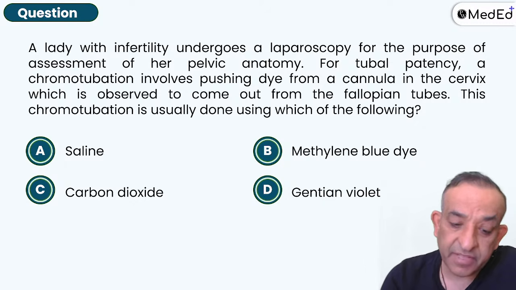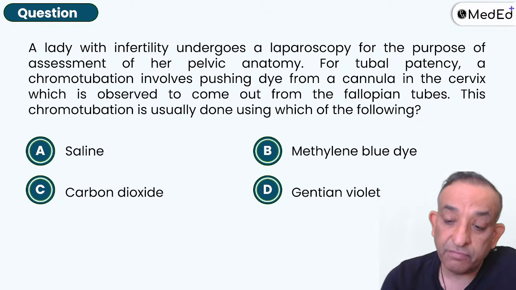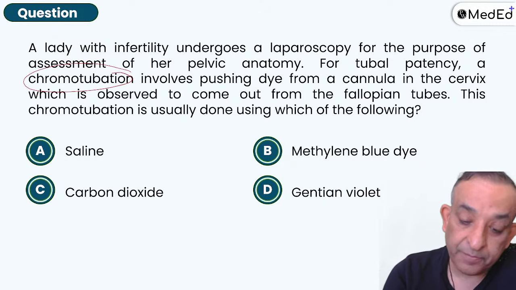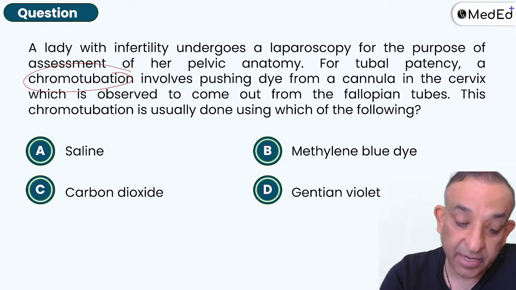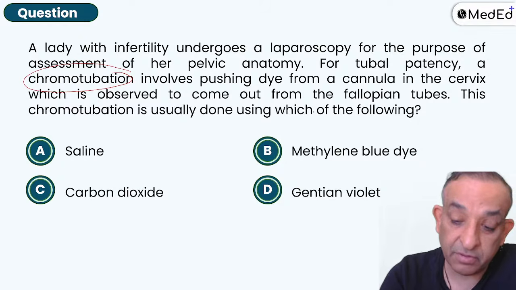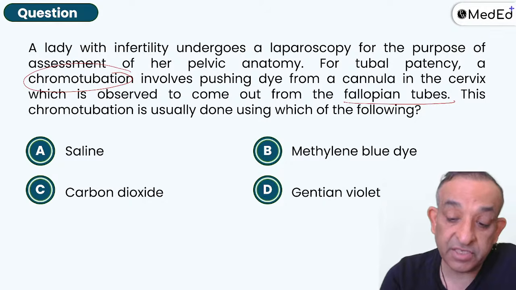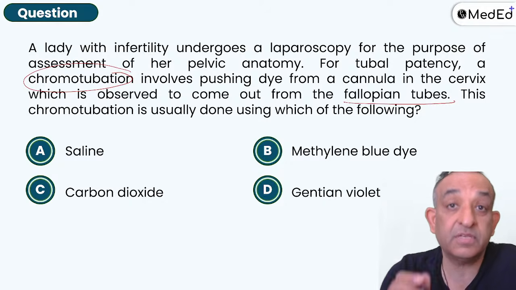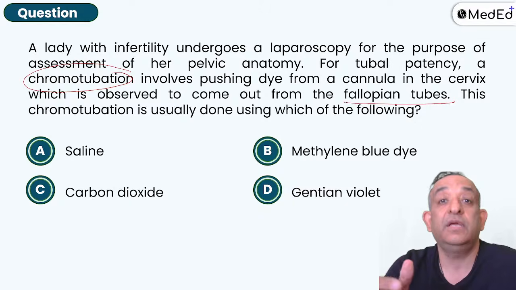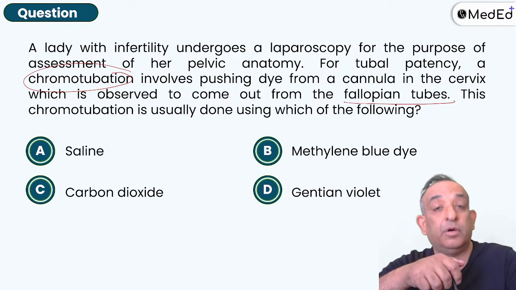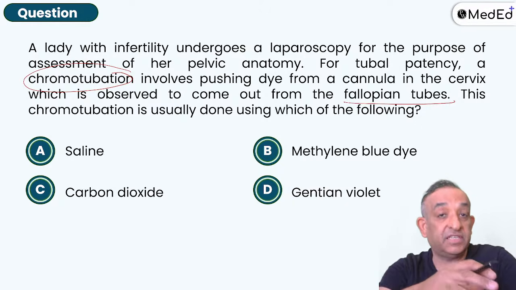A lady with infertility undergoes a laparoscopy for the purpose of assessment of her pelvic anatomy. For tubal patency, a chromotubation involves pushing a dye from a cannula into the cervix, which is observed to come out from the fallopian tubes. This chromotubation is usually done using which of the following? Now, this is a laparoscopy. In laparoscopy, we put a scope into the abdomen. We look at the uterus and we see the dye coming out.